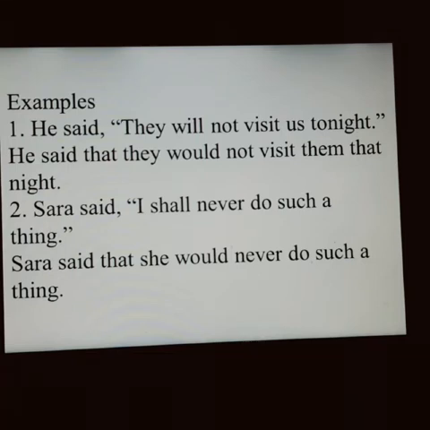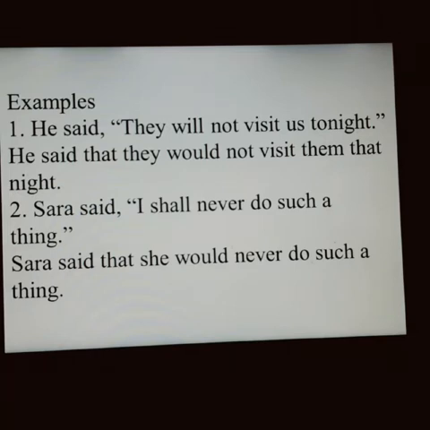Now the basic change is that here is a future tense, that is will. It has to be changed into would. He said that they would not visit us. The question was saying us. Us has to be changed into them. He said that they would not visit them that day. You might remember rule number 7, time changes into past. We have tonight. It's a time. It has to be changed into past. So tonight becomes that night.